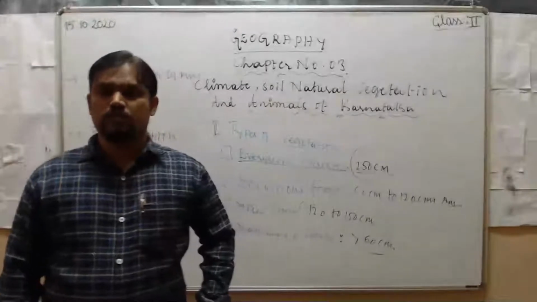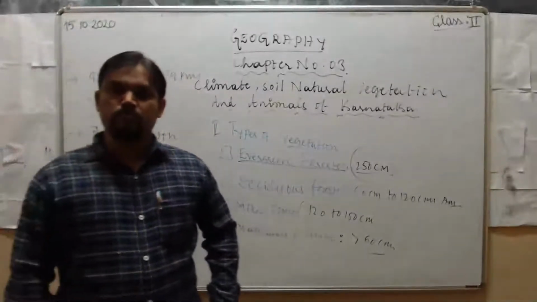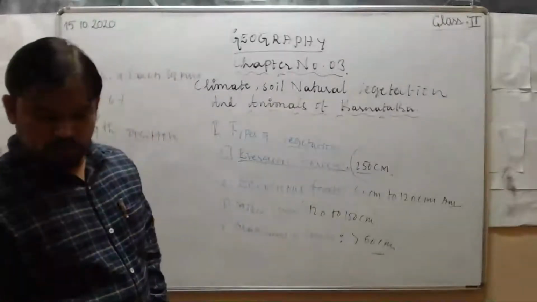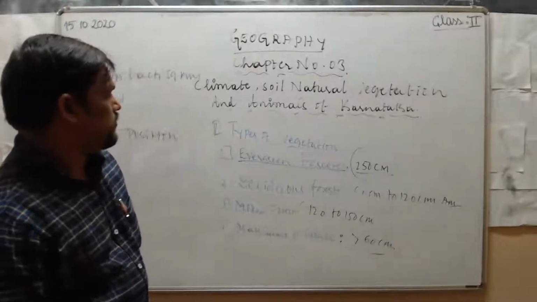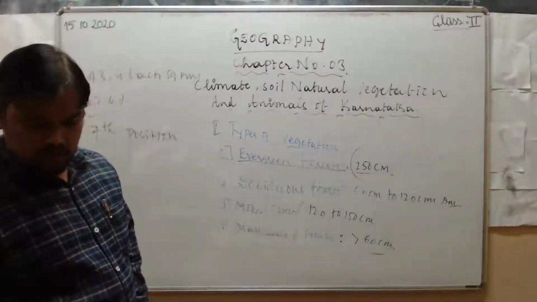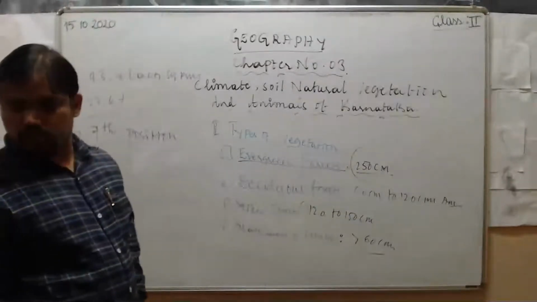Okay, this is about types of forests. Before concluding today's class, I would like to give some questions relating to natural vegetation. So write down the questions.